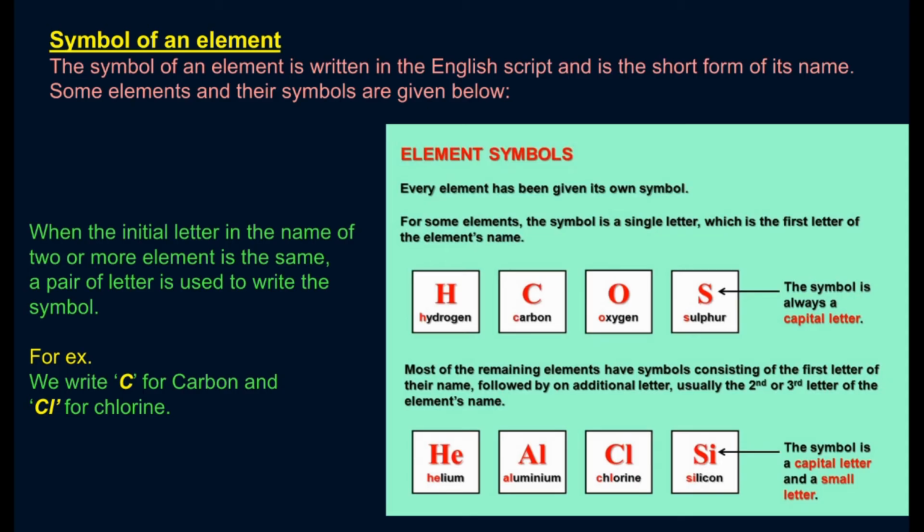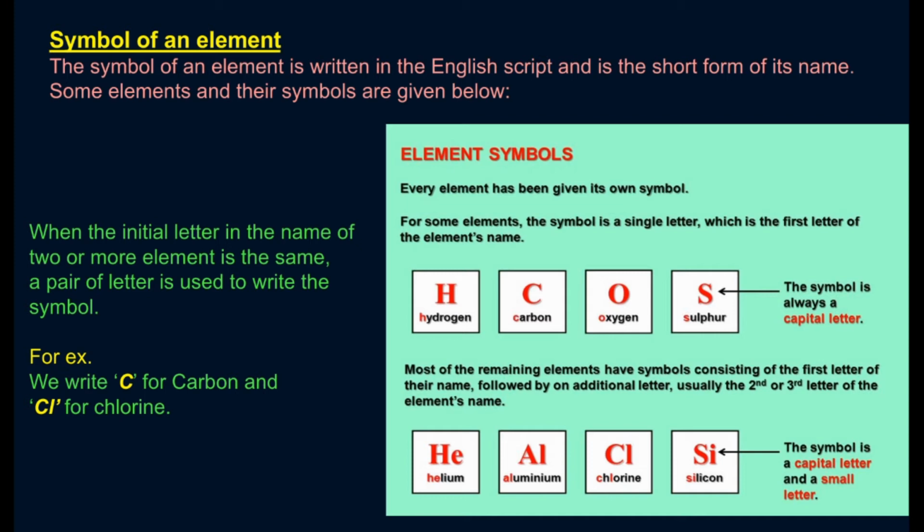Symbols of an element. In day-to-day life, we use short forms in many places. A similar method is used to indicate elements. The symbol of an element is written in the English script and is the short form of its name. Some elements and their symbols are given here.